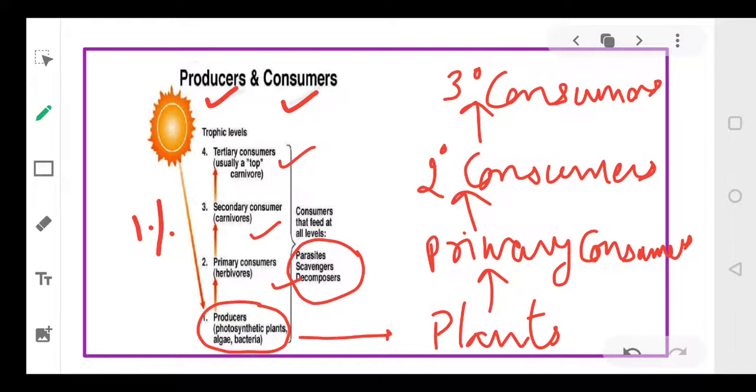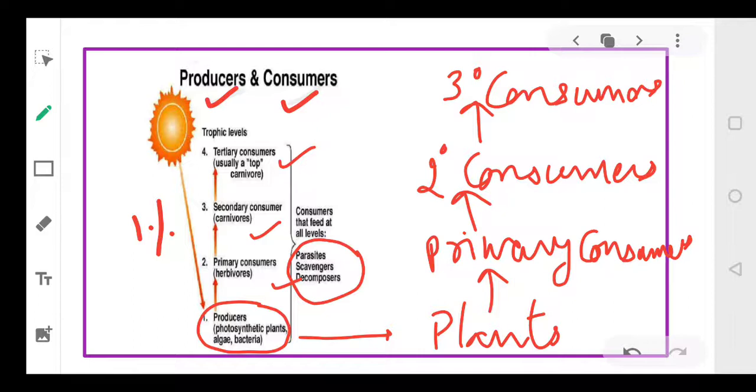Other than this, we can also have parasites, scavengers and decomposers. When animals die, when plants die, they are acted upon by the decomposers, that is microorganisms, bacteria, fungus, and they are converted into simple materials. These simple materials are then absorbed by the soil, and from the soil they again enter the plants through the roots.